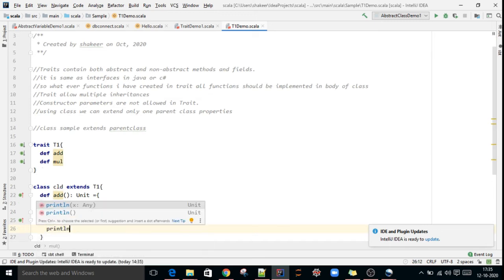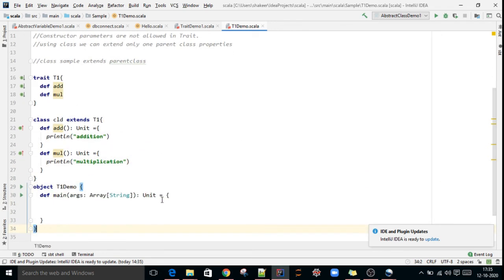So here println multiplication. Now see, that error is gone. We have created one trait and provided the implementation in the class.